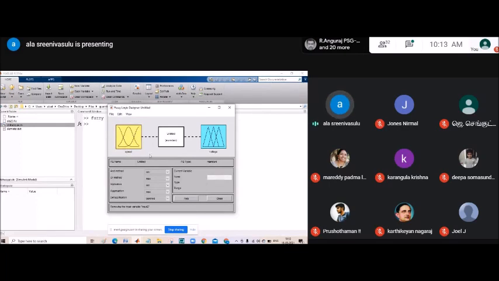Now you can see here. So double click this one. Double click this one. Click on this one. Double click on it. We need to create the rules.